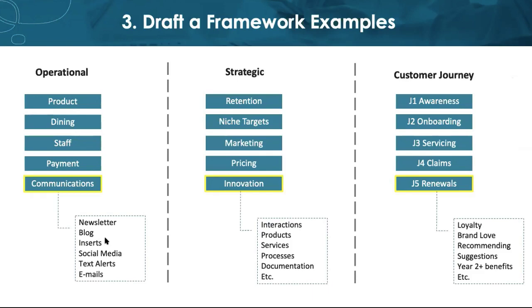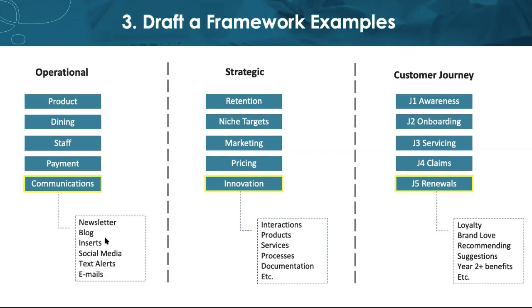Here we see 3 very brief examples. The first one on the left is an operational alignment. There's a person at the helm for each one of these categories here: dining, product, communications. And then you can continue to break things down into file cabinet drawers and folders.